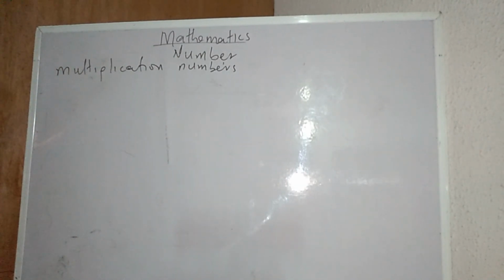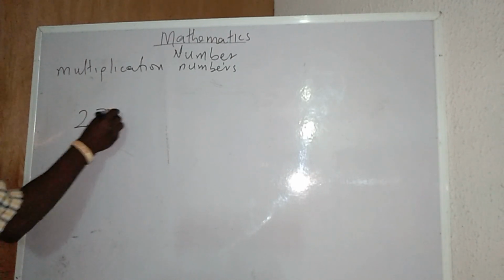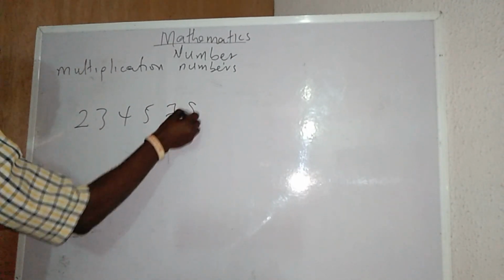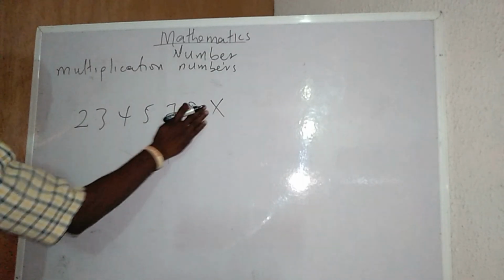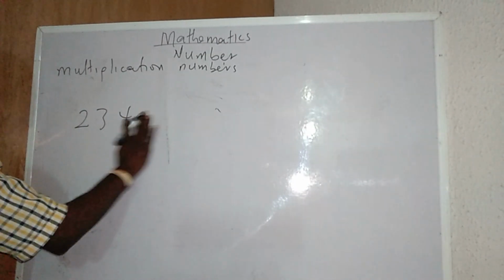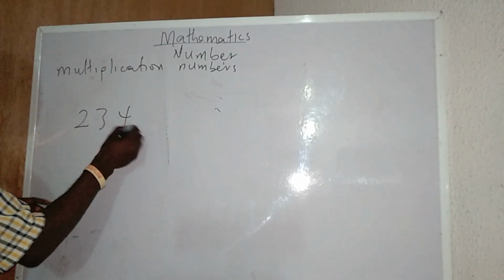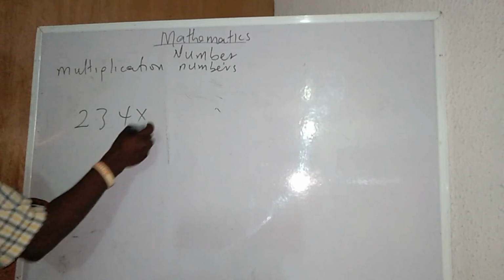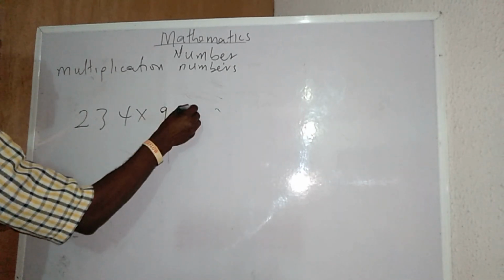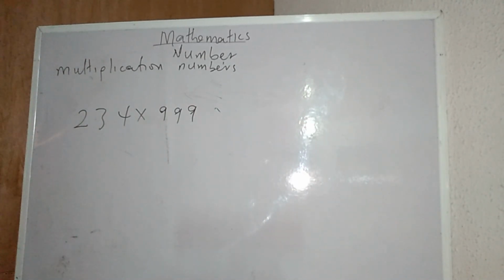Also, if I have a very plenty number like this, 2, 3, 4, 7, 8 times what? Okay, let me just make it 3. Let me start from the beginning. I mean, not to be complex. Okay, I have times 9, 9, 9. I don't need to stress myself. This is very simple. You don't need a calculator.